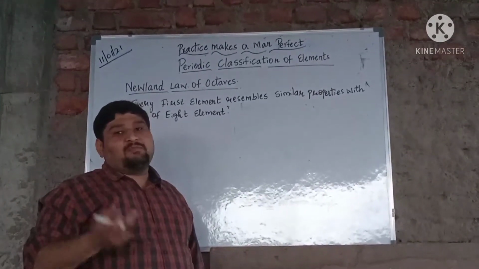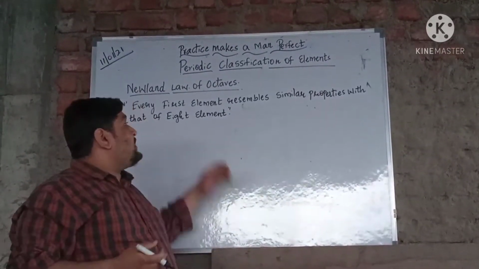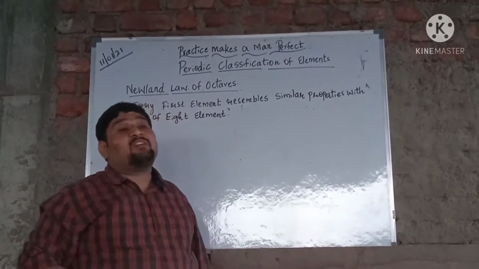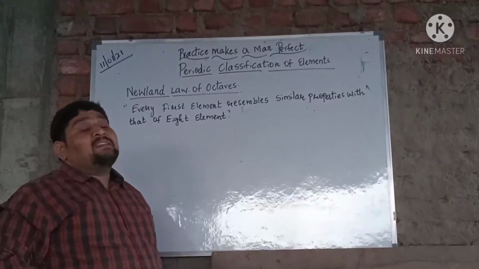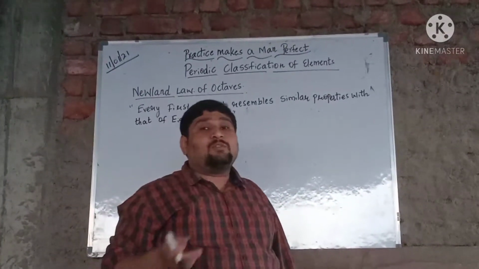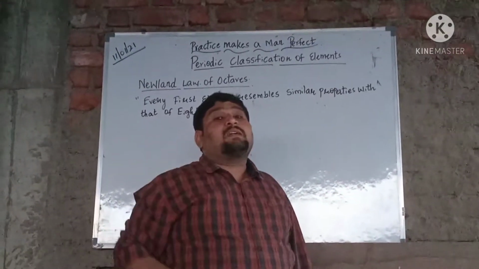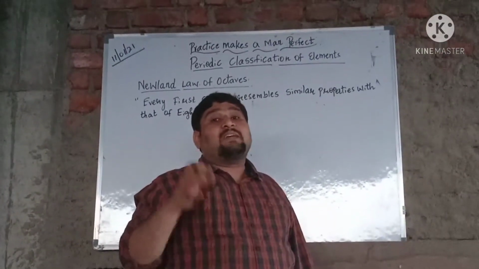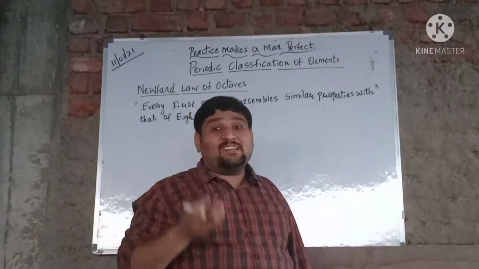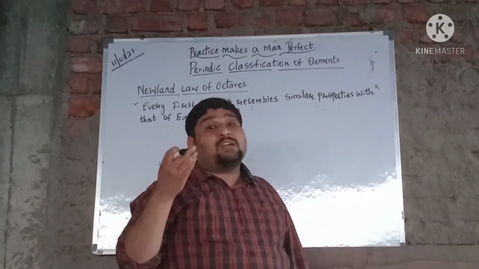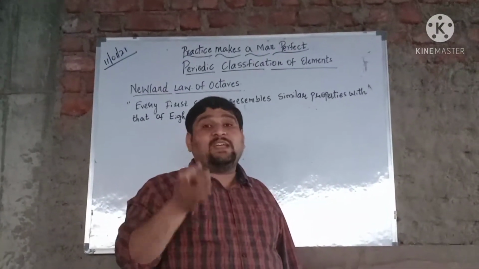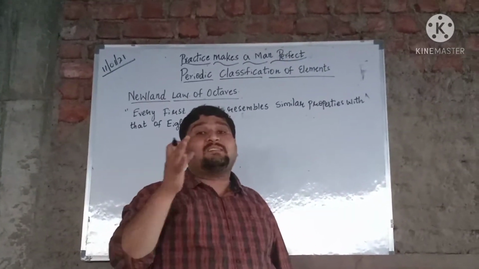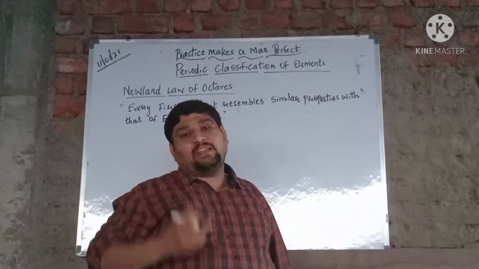So in our last class, we started the chapter Periodic Classification of Elements. We were trying to understand the need for classification using the example of a medical shop. When you try to get some prescribed things, you can find that those persons give them very easily. How are they able to give those things easily? Because they classify all those things into groups as separately as per the requirement.